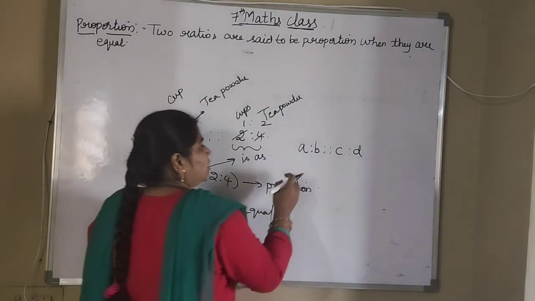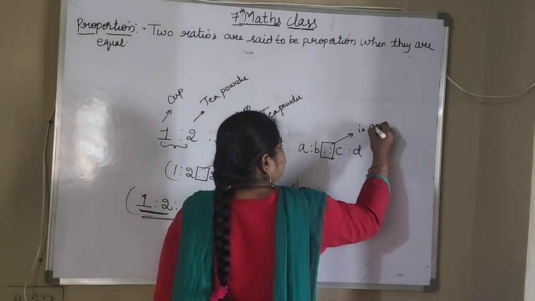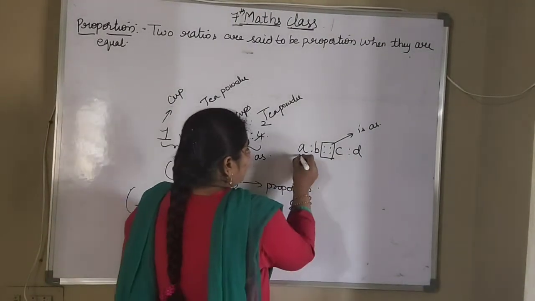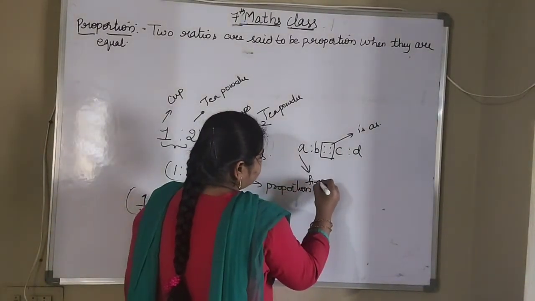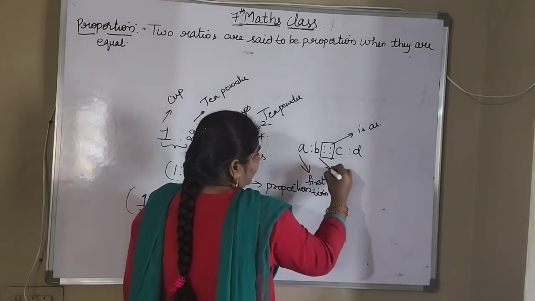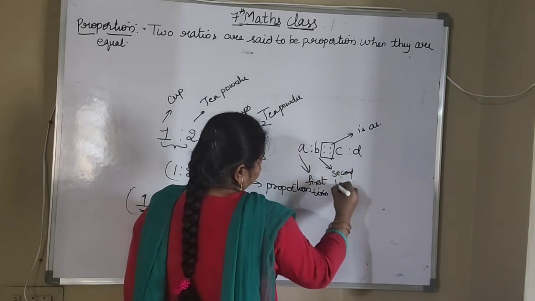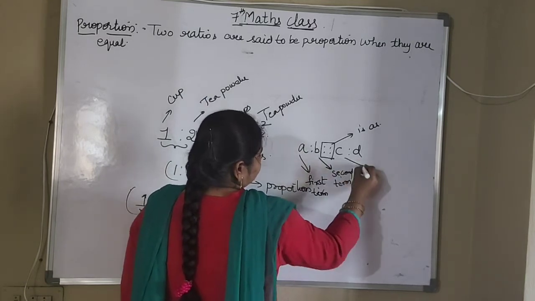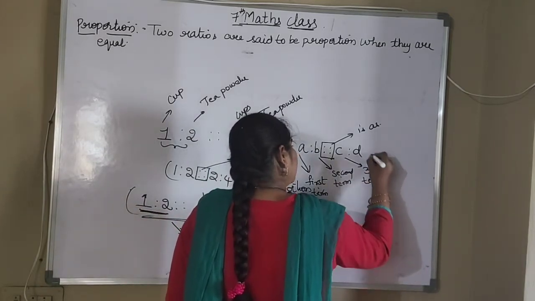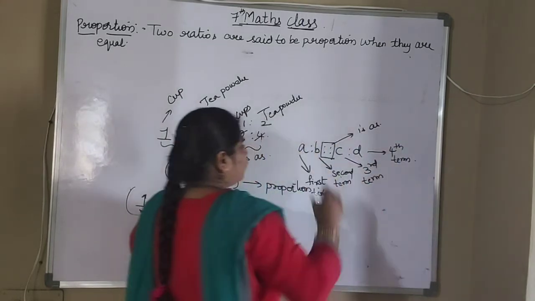In this, these 4 dots we call "is as". A is called the first term, B is called the second term, C is called the third term, and D is called the fourth term.